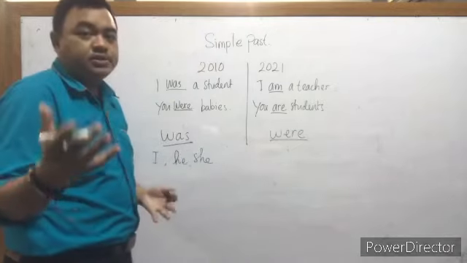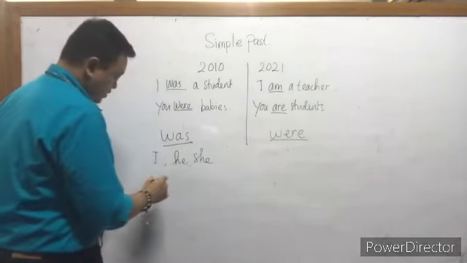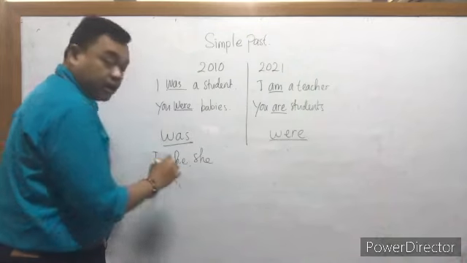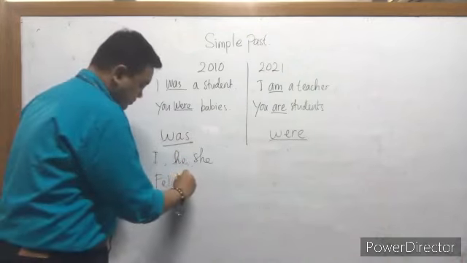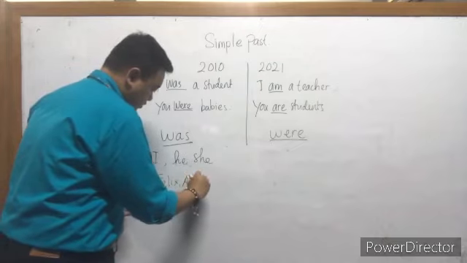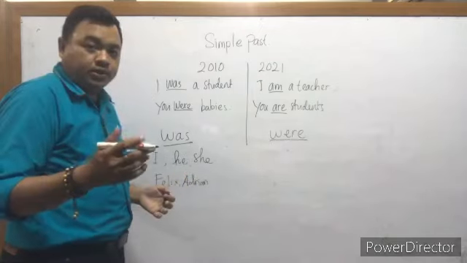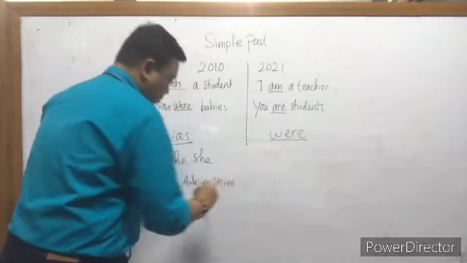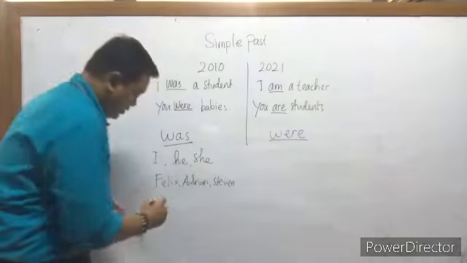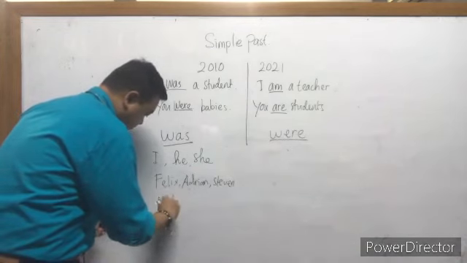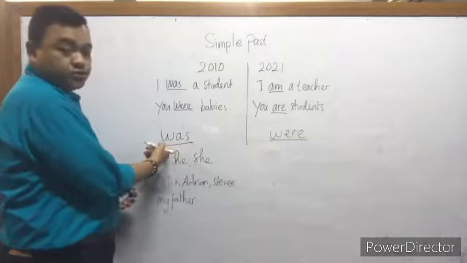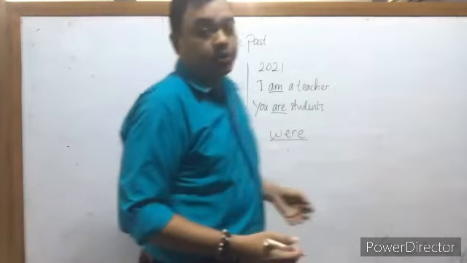For example, you can say the name, for example, Felix, or maybe Adrian, or maybe Stephen, or maybe my father. We use was.